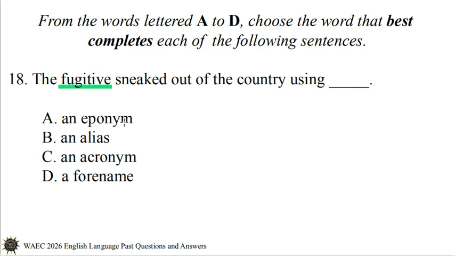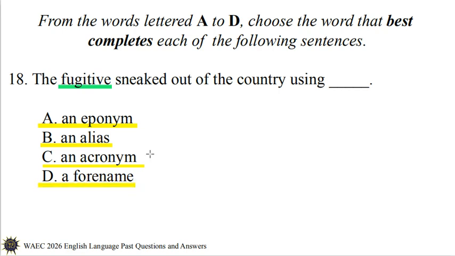An eponym in option A is the person whose name is used as the title of a work of literature or as the name of an institution or a place. An alias is another real or fake name used by a person. Option C, an acronym is just an abbreviation formed by initial letters. Option D, a full name is someone's first name.